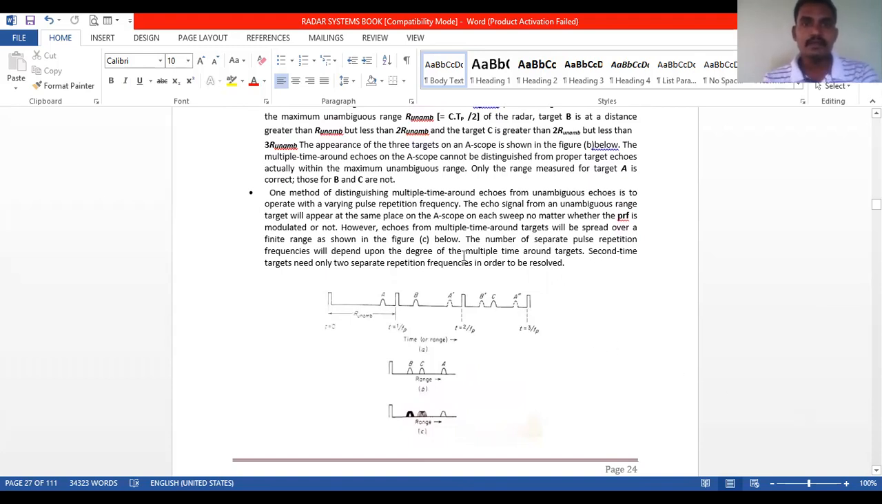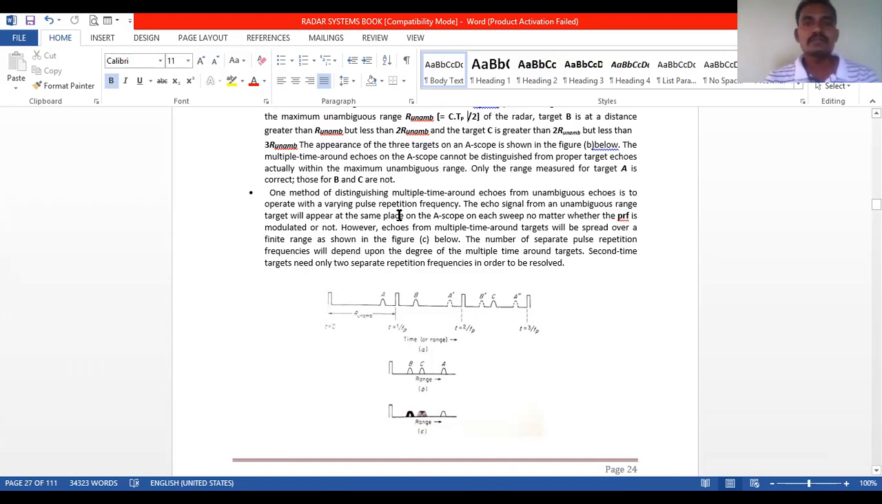The multiple time around echoes on the A scope cannot be distinguished from proper target echoes actually within the maximum unambiguous range. Only the range measured for target A is correct, those for B and C are not. So what is the range measured for target A? That is R unambiguous is equal to c into Tp by 2. This is only correct. Those for B and C are not correct.